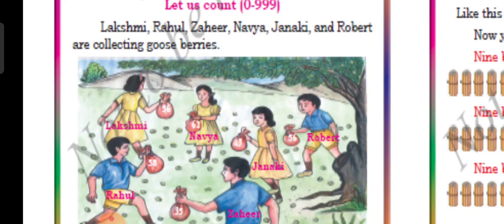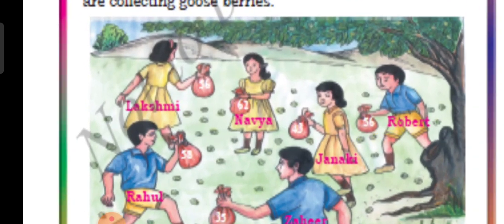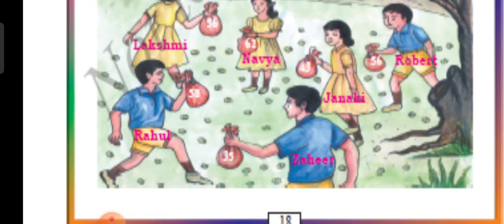Look at that picture. Lakshmi, Rahul, Zahir, Navya, Janaki and Robert are collecting gooseberries. See, they have collected the gooseberries in that small bag. So they are counting it, one by one.